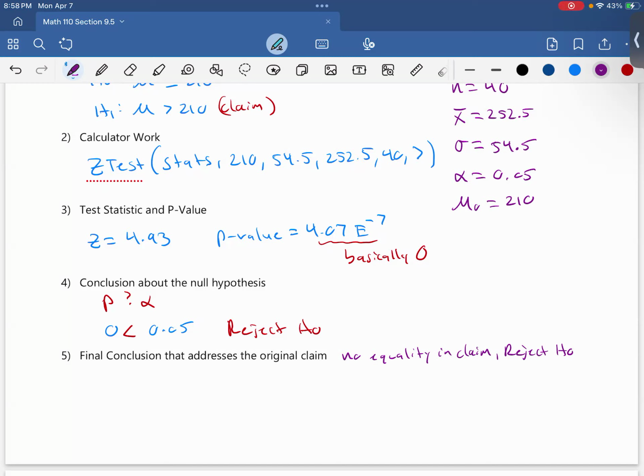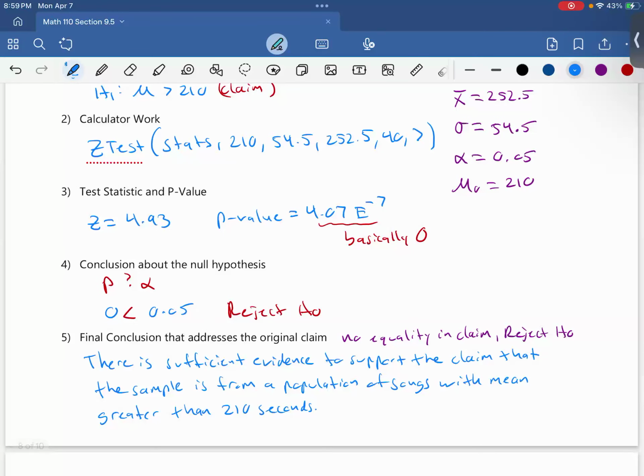So follow the conclusion table, and I'm going to pause the video and try to come up with a conclusion and then compare results to what I have written down. Okay, welcome back. So hopefully you came up with a similar conclusion statement as I did. So following the table, no equality claim, reject the null. You should have come up with: there is sufficient evidence to support the claim that the sample is from a population of songs with mean greater than 210 seconds.